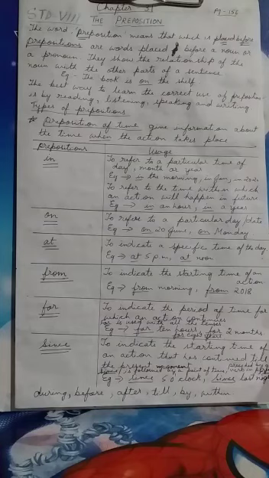Now first of all, let me tell you what the word preposition means. The word preposition itself means that which is placed before. Preposition, that means placed before. Now the definition tells us, prepositions are words placed before a noun or a pronoun. They show the relationship of the noun with the other parts of a sentence.